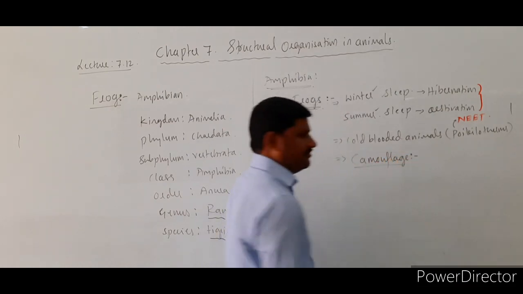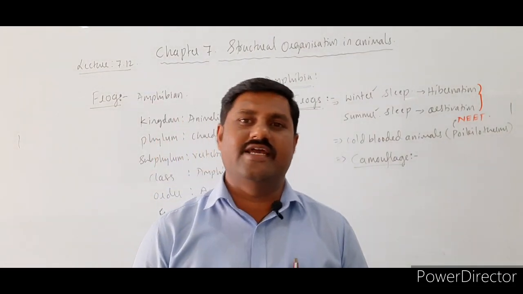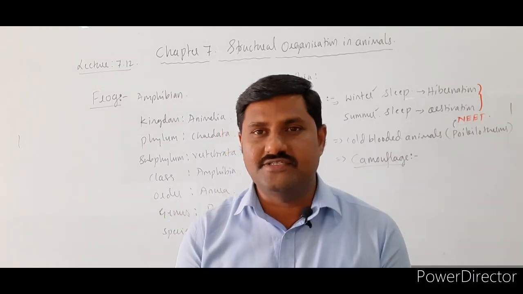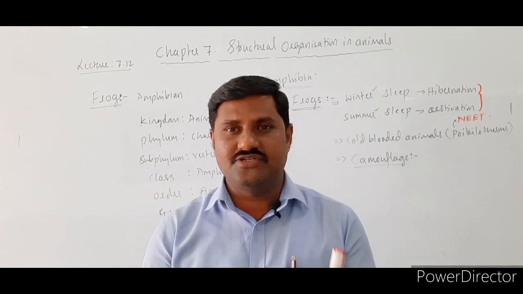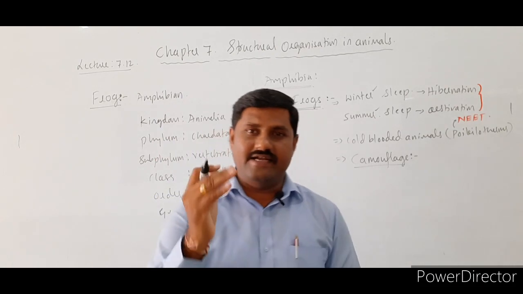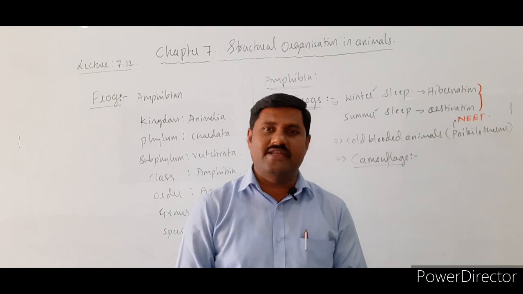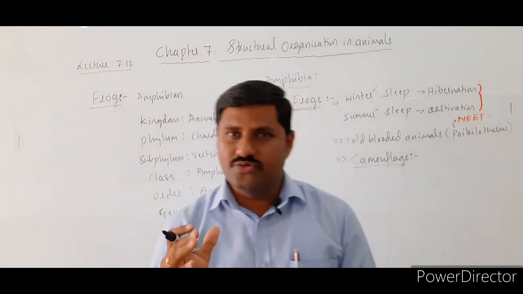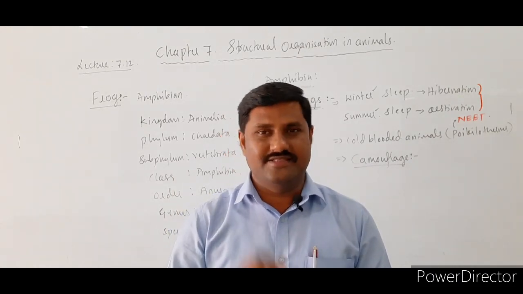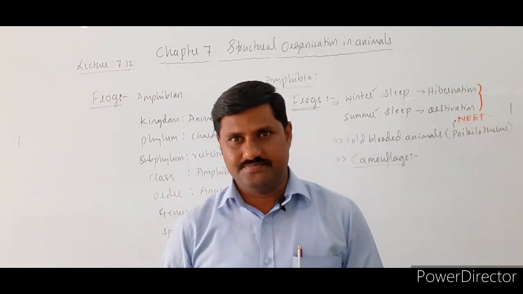Camouflage is one kind of unique feature of these animals. What happens here is that frogs sometimes have the capacity to change their body coloration to the surrounding color itself. For example, in grasslands or in grass, frogs are usually not easily visible. Why? Because they are also green in color. That is why they match their body color to the surrounding color.